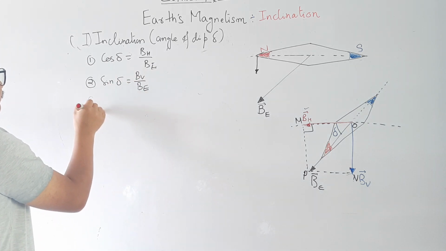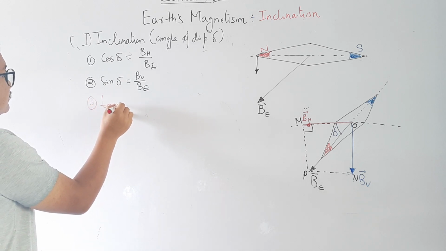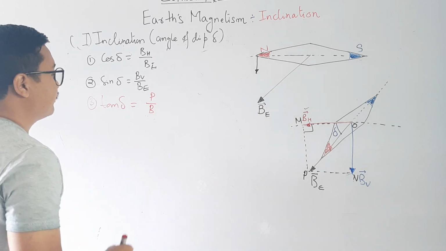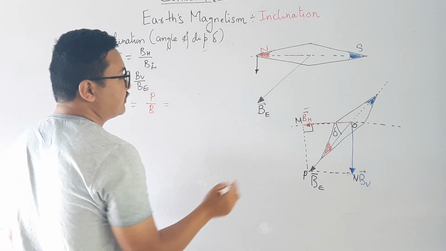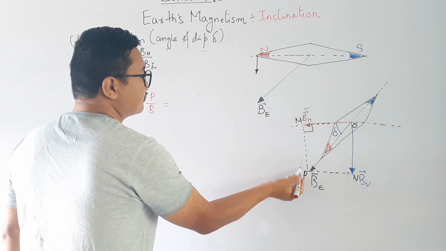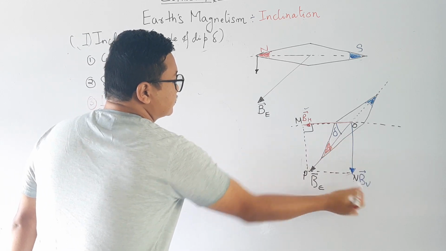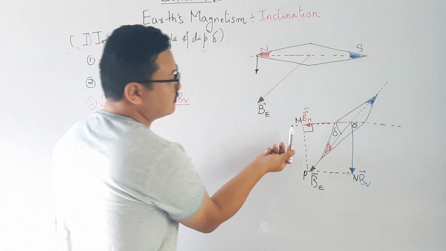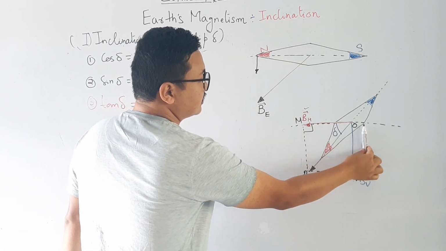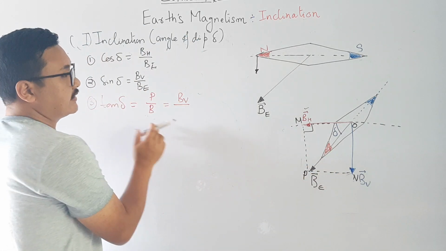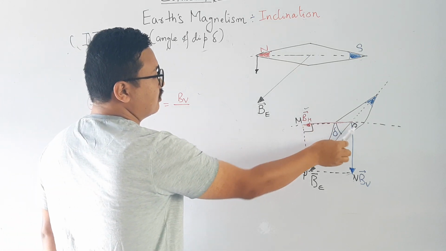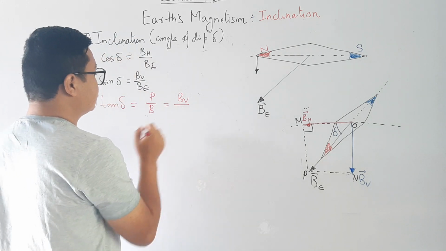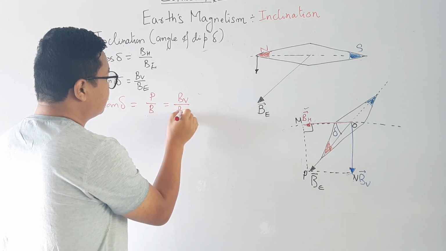Now let us go to tan of delta, because you have to remember all of this. What was my perpendicular? The perpendicular is this one, which is ON, equal to BV, divided by the base, which is OM, and OM is BH.